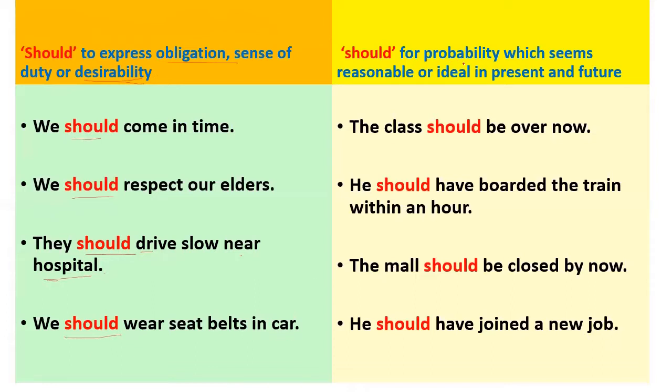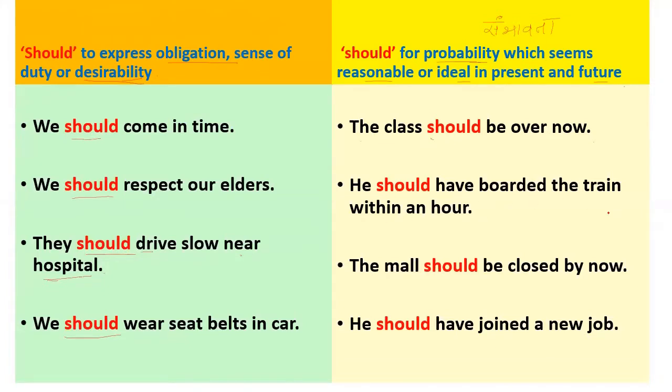Should is also used for expressing probability. Probability means sambhavna. So probability which seems reasonable or ideal in present and future. Aisi sambhavna jo reasonable nazar aati hai, present aur future mein. The class should be over now. So considering the time, it's 5 o'clock in the evening, so it is reasonable that the class should be over now.